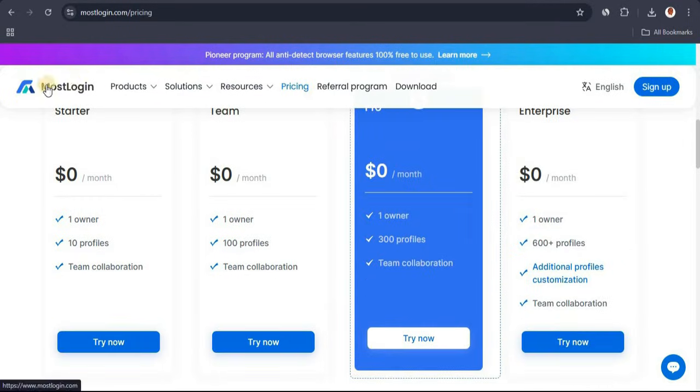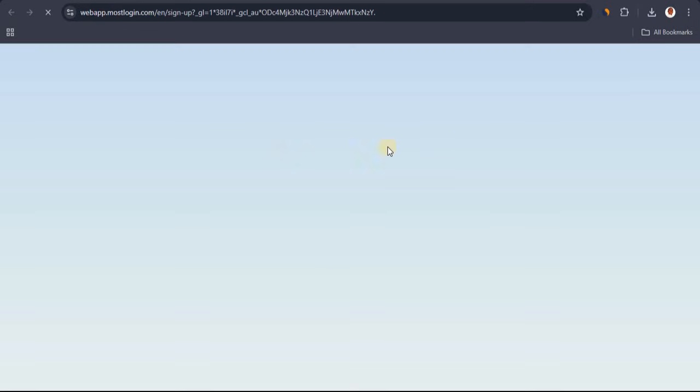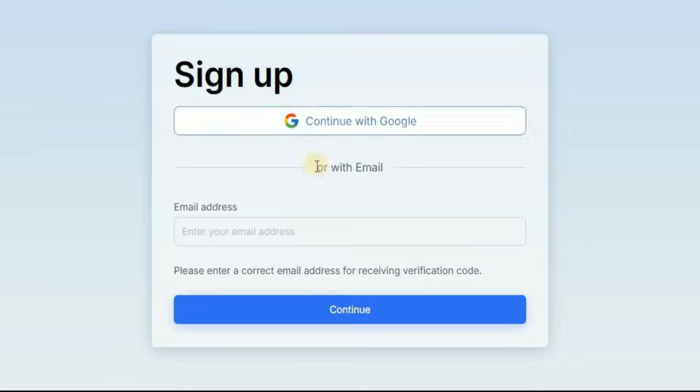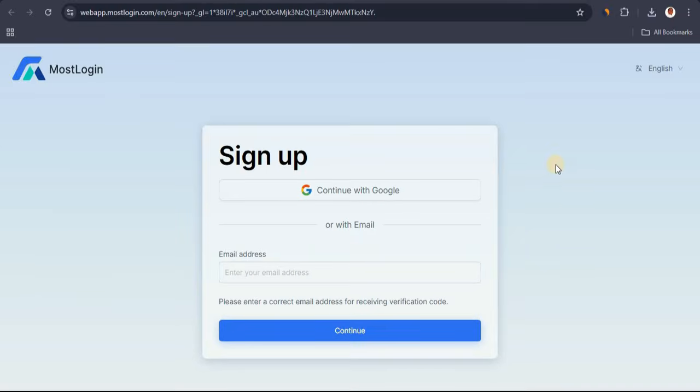So you can literally come over to this website right here and click on sign up, and once you click on sign up, you are going to be redirected straight to the sign up page. And from here, you just want to go ahead and sign up using your Google account or your email address. So once you sign up for your account, you want to go ahead and launch the browser, and once you do, it's going to look something like this.